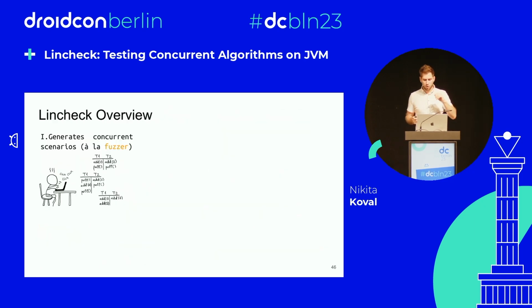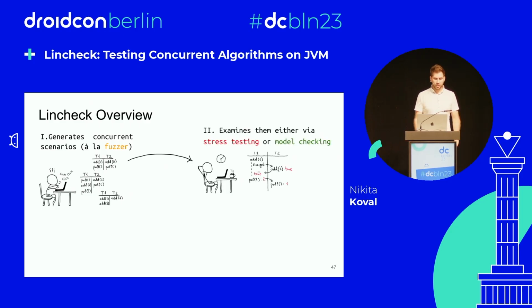And I wanted to show how Lincheck works, how all this magic works. The framework first of all generates a lot of concurrent scenarios. So it's like a fuzzer in this phase. A lot of scenarios in a random way. It chooses the operation, inserts it in a random thread, generates a random parameter if it has one, and choosing another operation, inserts it in another random thread, and so on. And this way generates a lot of random scenarios.